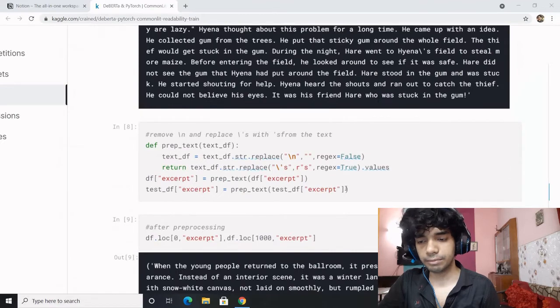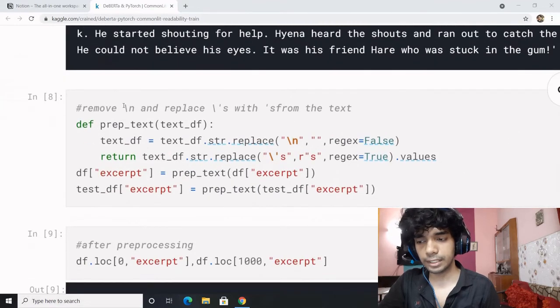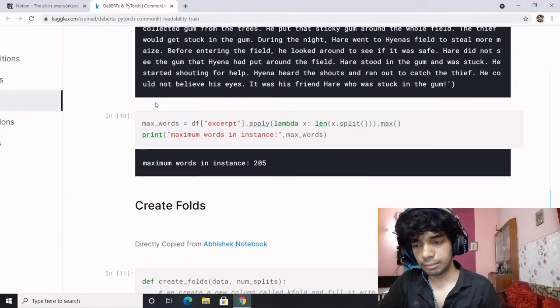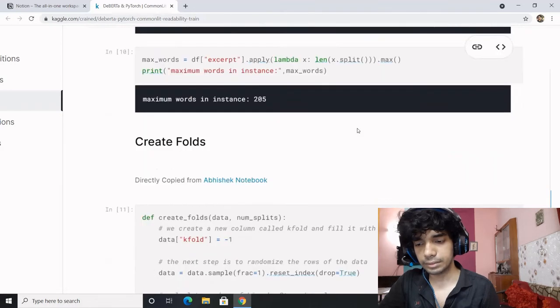The next step being performed over here is removing any new line characters or any white spaces. So if there is any new line character, that is being replaced. If there is any white space, that is also being replaced. Apart from it, a maximum number of words has been obtained for any sentence.